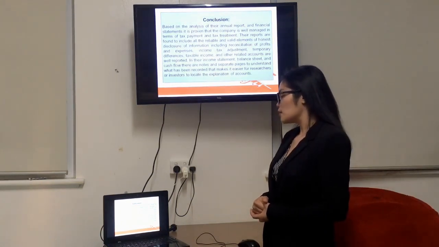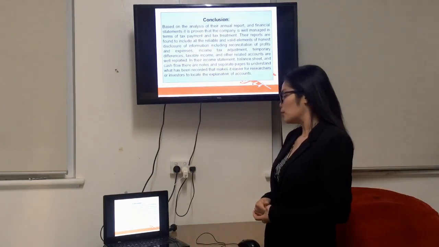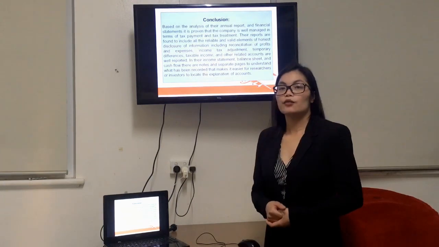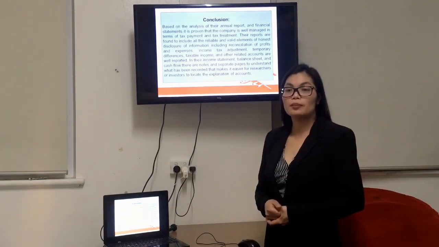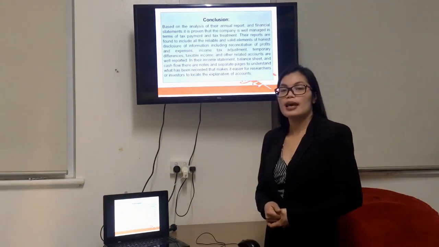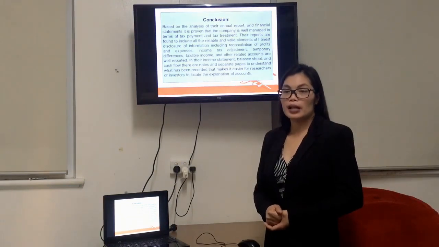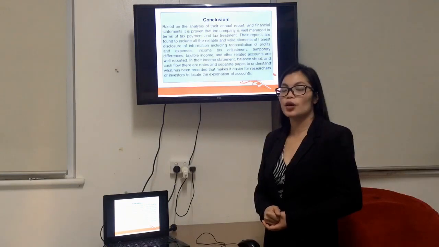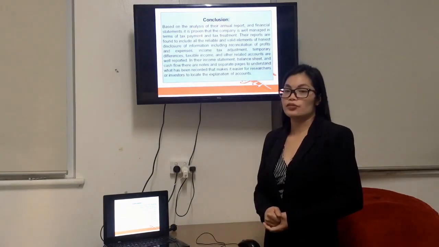There are notes and separate pages to understand what has been reported, which makes it easier for researchers or investors. Therefore, I conclude that the company is well managed because of good tax treatment, and the ability to pay helps the company gain a good reputation and at the same time helps the government boost its GDP income.